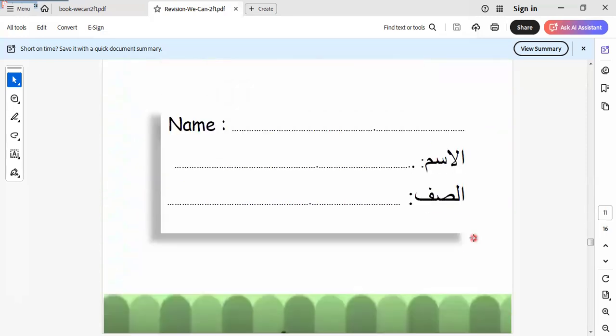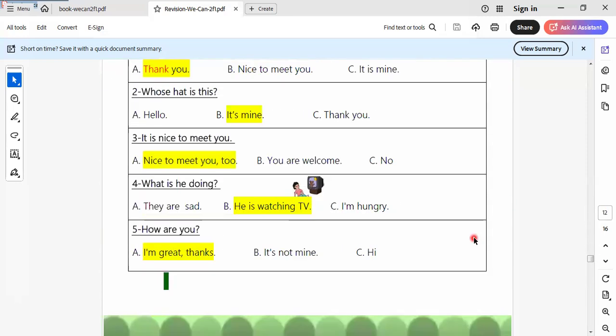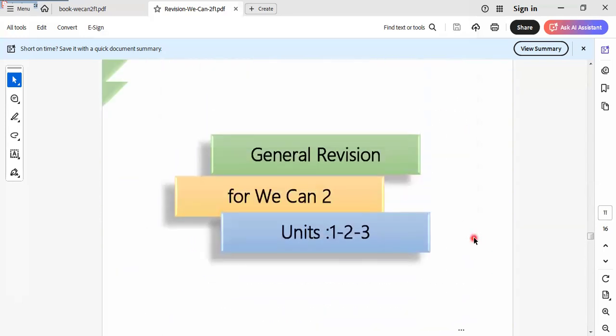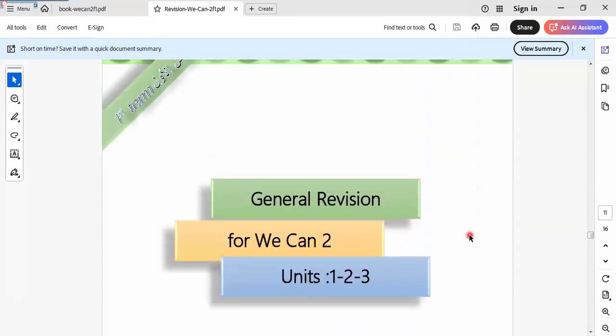Okay. Last class I made a revision on this unit. Next class I will make a general revision on the 3 units. Today I stop here.